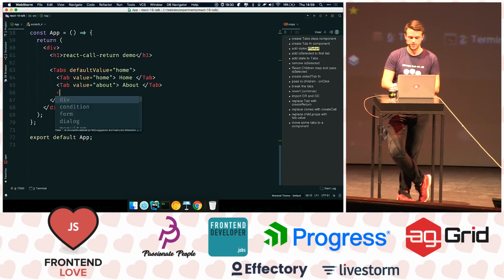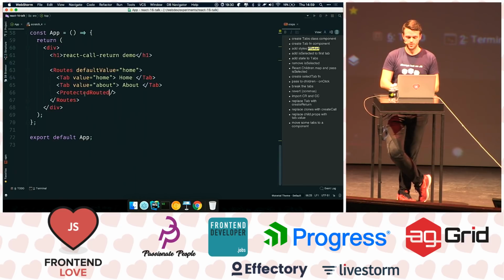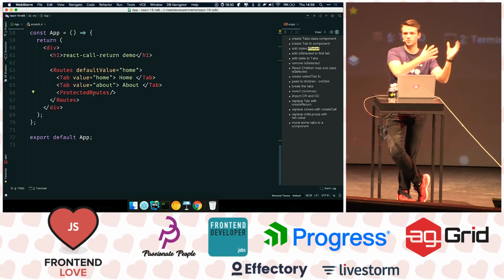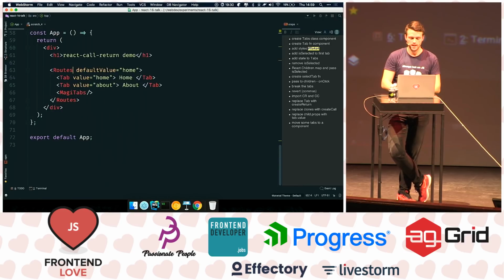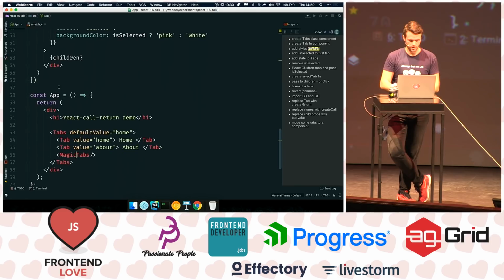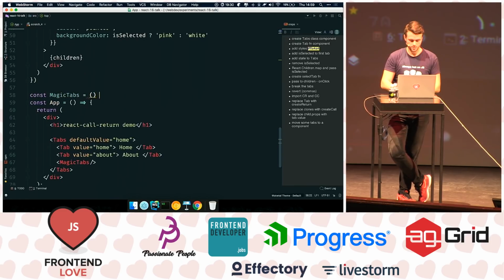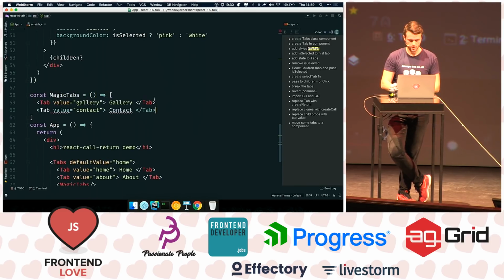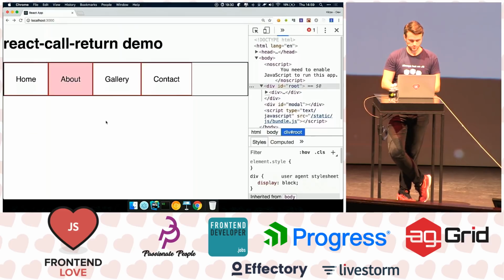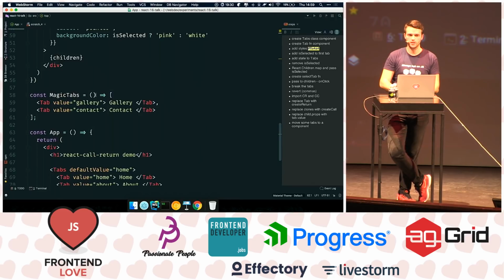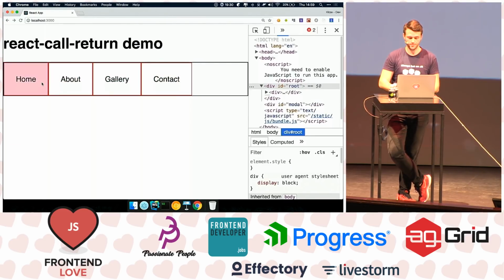when I have magic tabs, just imagine this will be like routes, and this is... We have just 1 more minute. Yeah. This is protected routes or something, and you want to keep your protected routes in a component. In this case, I have tabs, and I have magic tabs, and I'm going to grab these magic tabs, put them here in an array. They still work because we're using call return. We're not using any cloning, so it works. It's a pretty cool API.